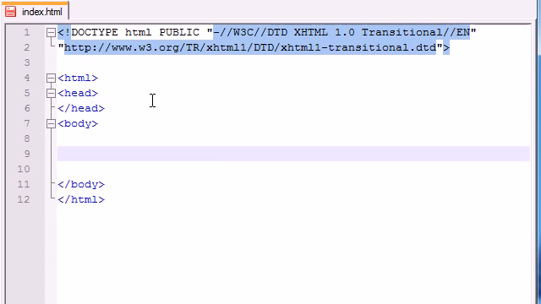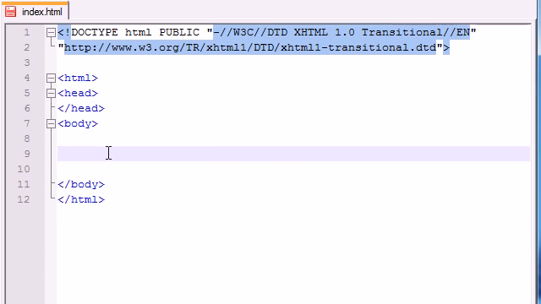Another thing that you guys are going to need is a knowledge of XHTML, and that's what this is right here. If you guys don't know how to create a basic web page in XHTML, then you need to watch that series first. I made an XHTML and CSS tutorial series before this, so if you don't know how to create a basic web page, go ahead and watch that. It's on my YouTube channel as well as on my website, thenewboston.com. So anyways, once you have those two things, then welcome to the world of JavaScript.